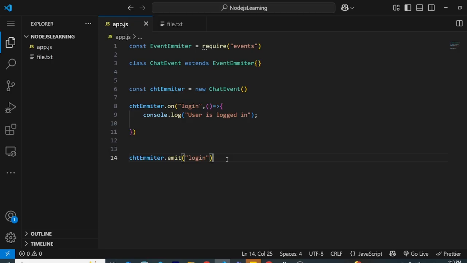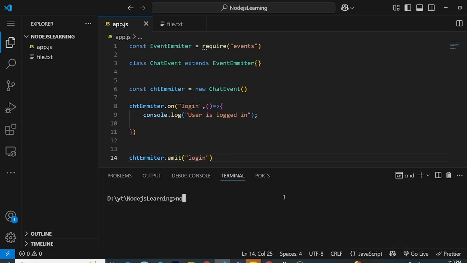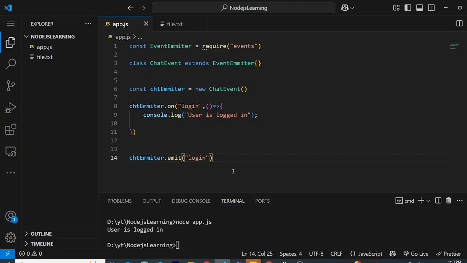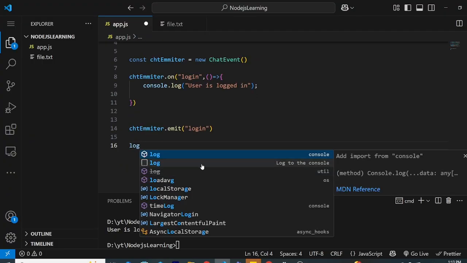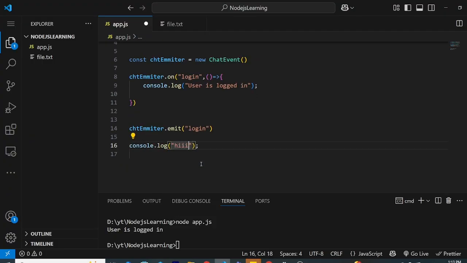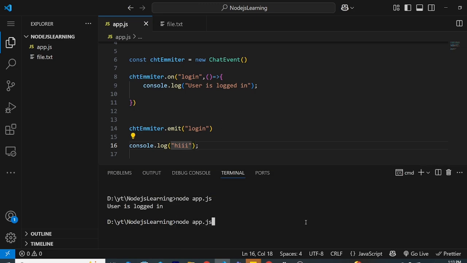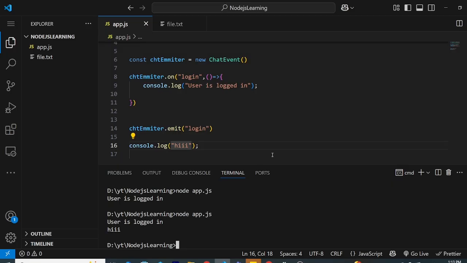Okay, so if I do node app, you can say user is logged in, nothing surprising right now. Let me show you that if I log here, hi, as you can expect, this will run first and then the second. So user logged in and hi, it's synchronous. You have to remember this: events are synchronous by default. Just because we are writing it that way doesn't make them asynchronous.